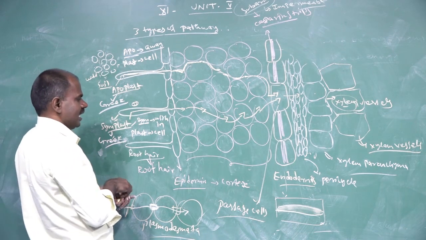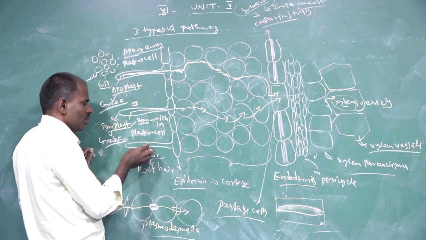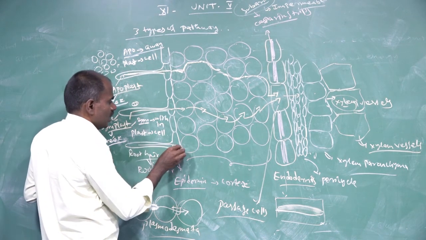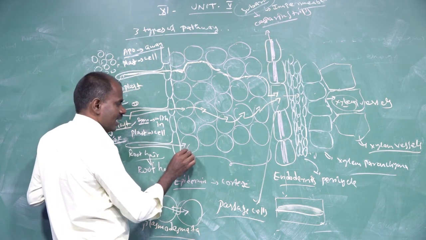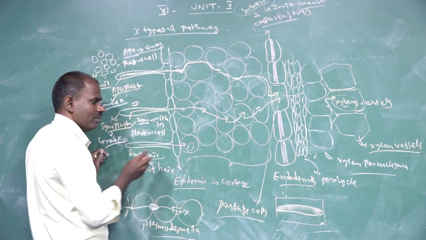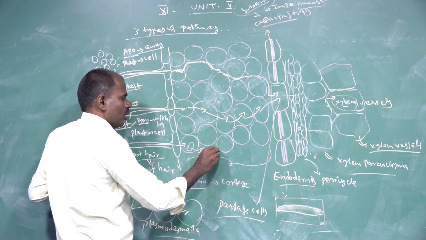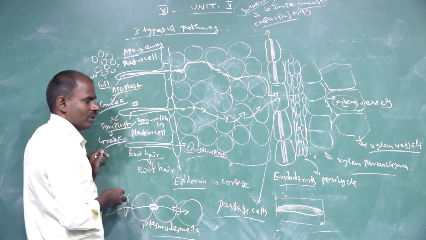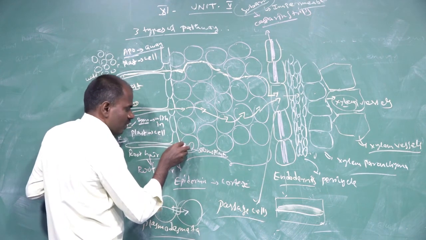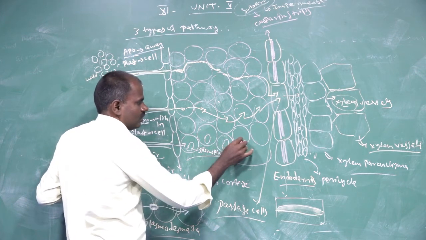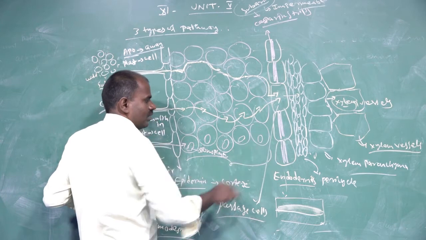In the transmembrane pathway, the water molecule moves from cell to cell through the plasmodesmata, the cell membrane, and the tonoplast. The tonoplast is the vacuolar membrane; plant cells contain vacuoles.